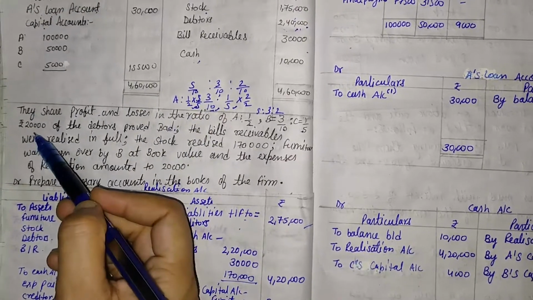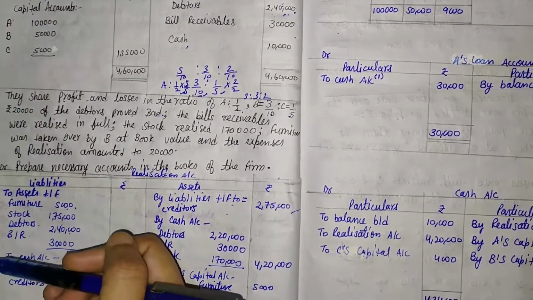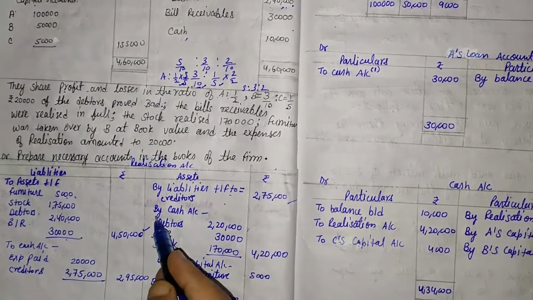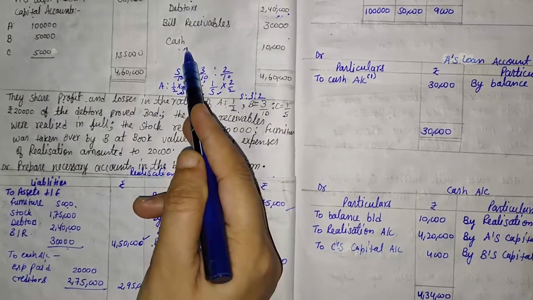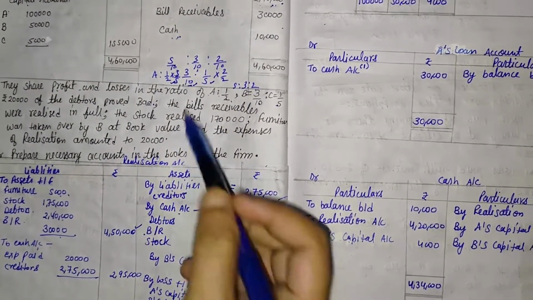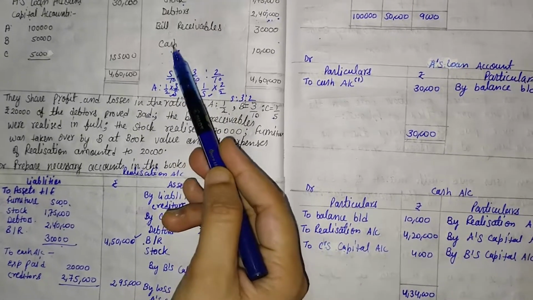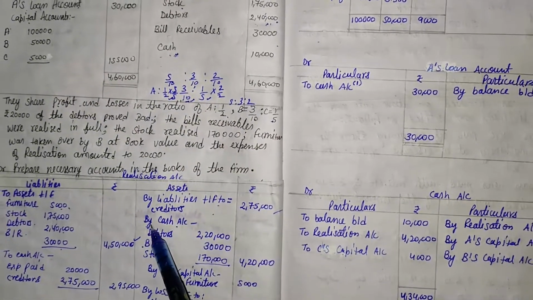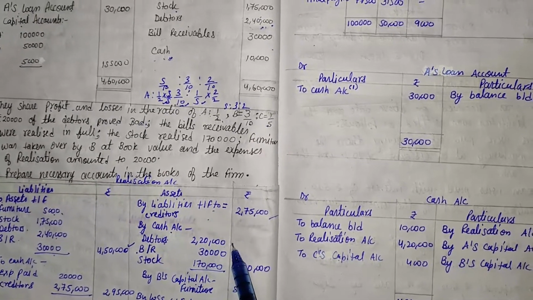When assets are realised, we write by cash account or by bank account. If a cash balance is given in the question, we write cash. If a bank balance is given, we write bank. Here a cash balance is given, so we write by cash account, and debtors realised in the market is 2,20,000.